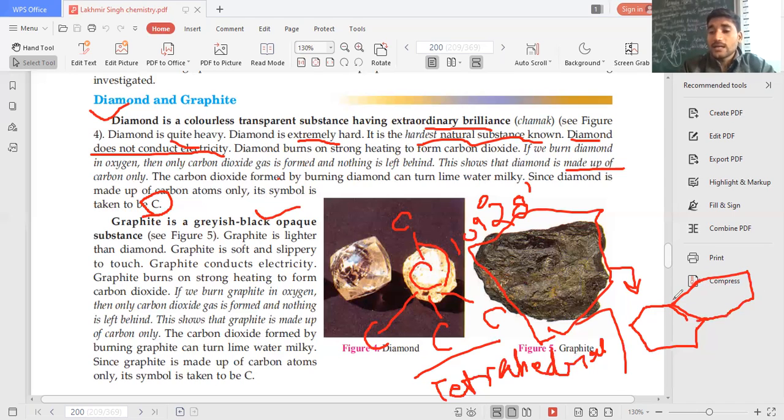You can see this carbon here, it is forming 3 bonds. So obviously, one electron is free, and because of this free electron there is a delocalized pi electron pair. Because of this delocalization, graphite conducts electricity. All right, any problem?